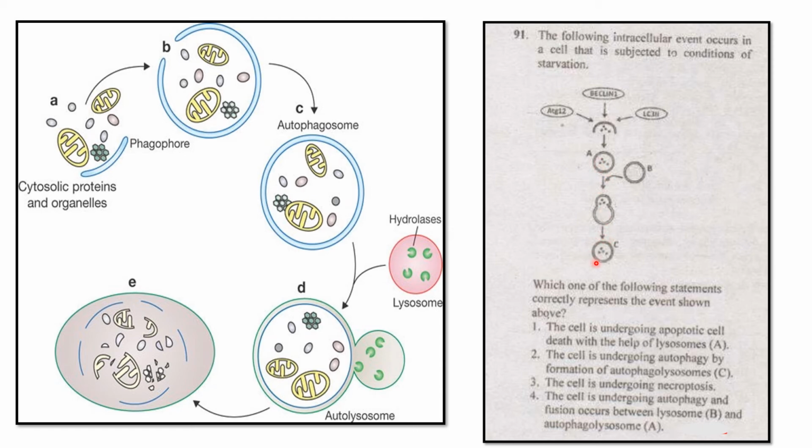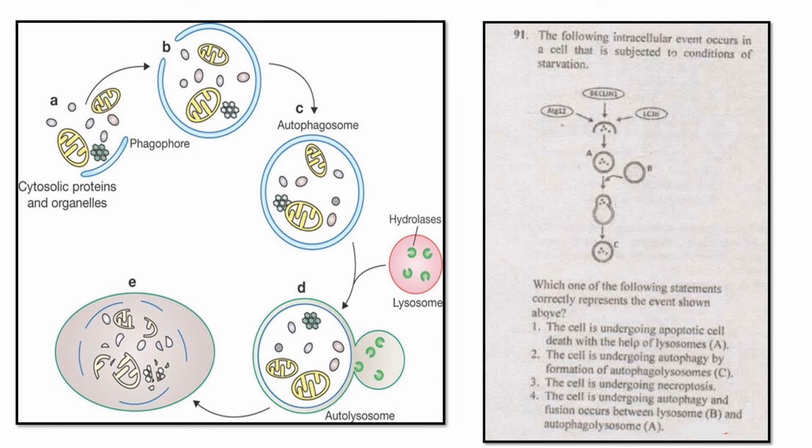So let's see in the second also. The cell is undergoing autophagy. Yes, the cell is undergoing autophagy by the formation of the autophagolysosome C. Yeah, it is the correct answer. Here autophagolysosomes form, so C is correct. So what is the answer? The answer is the second one.